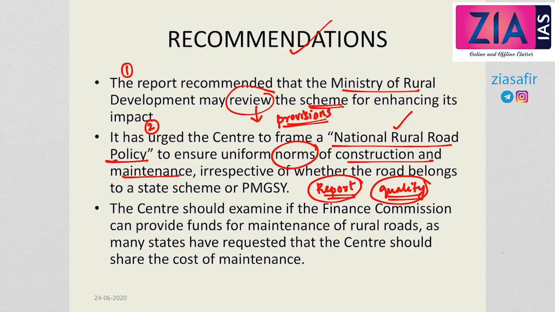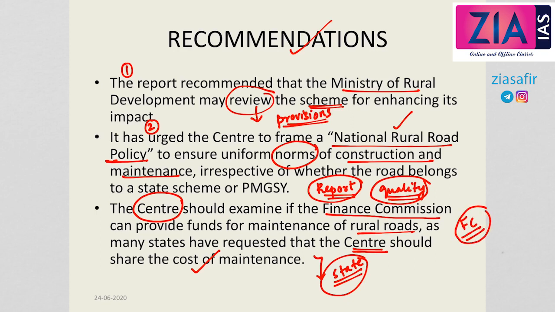According to the report, in many rural areas, the quality and the maintenance of the rural roads are very poor. The central government should also examine if the Finance Commission can provide funds for maintenance of rural roads, as many states have requested that the centre should share the cost of maintenance. So, many state governments have asked the central government to share the cost of maintenance of the roads. So the central government can also see if the Finance Commission can provide certain funds for the maintenance of rural roads. So these are the important recommendations given by the committee. Again, the recommendations are very, very important.